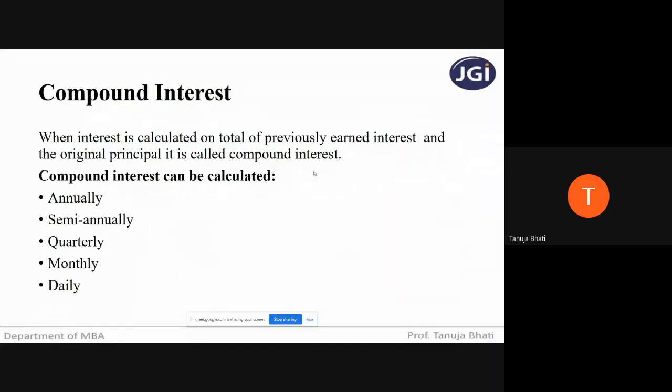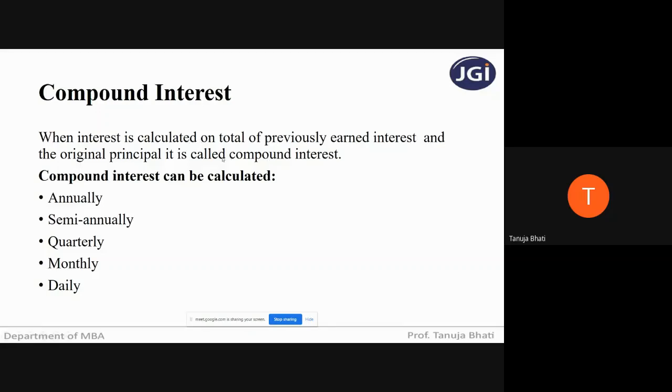So the difference between simple and compound interest is that in simple interest, irrespective of the number of years, you always calculate on the principal amount only. But in compound interest, you calculate on the original principal amount plus the interest earned in the preceding year. On that you calculate compound interest for the current year.